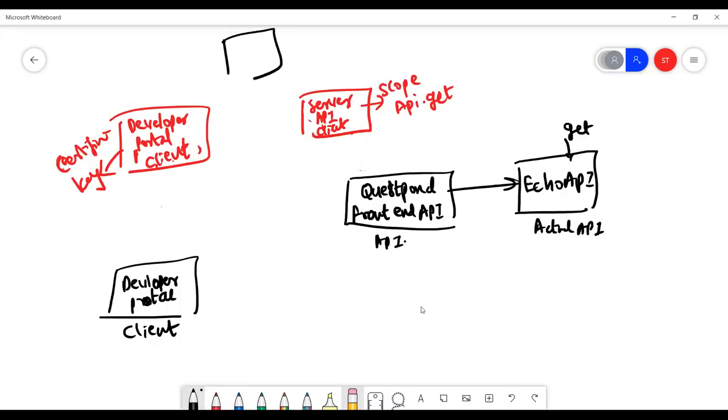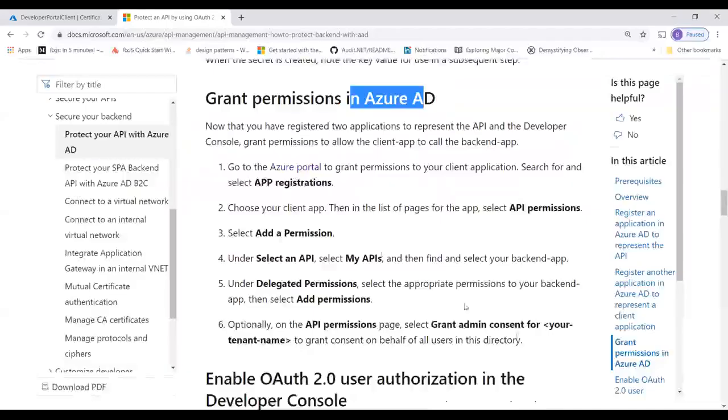It's now time for AD to say that, hey, both of you guys connect with each other, right? Still remember, association is not done, right? So that's the next part. In AD, we have to register both of them. So let me go back. So grant permission in AD, right? So choose your client and add a permission for that API.